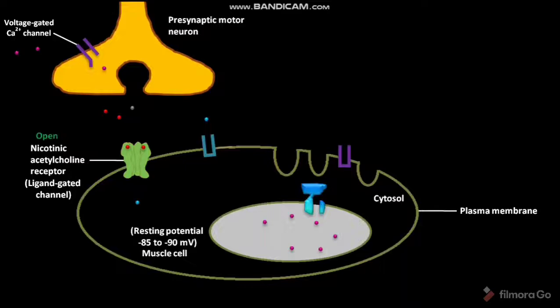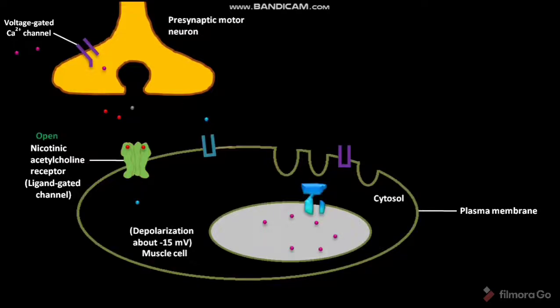Here, the movement of Na+ ions is called influx and the movement of K+ ions is called efflux. Due to the movement of both Na+ and K+ ions through the opened nicotinic acetylcholine receptor, a localized net depolarization of about -15 mV is produced in the plasma membrane of the muscle cell.